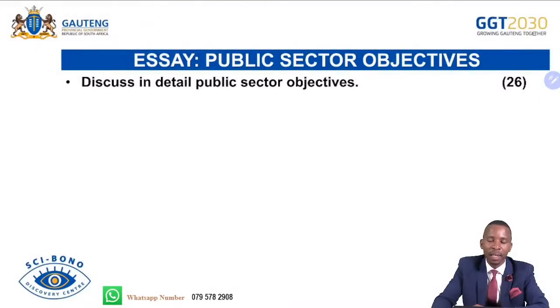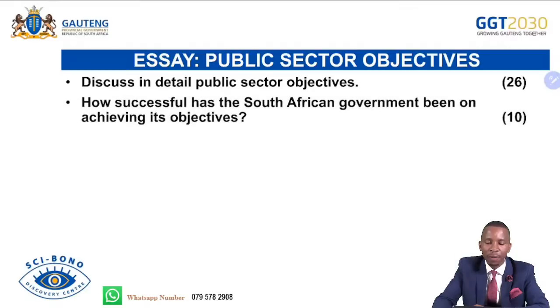This is the public sector example essay. Public sector objectives. Discuss in detail public sector objectives, 26 marks. And then how successful has the South African government been in achieving its objectives? And remember, there must be an introduction. This is just the sample.